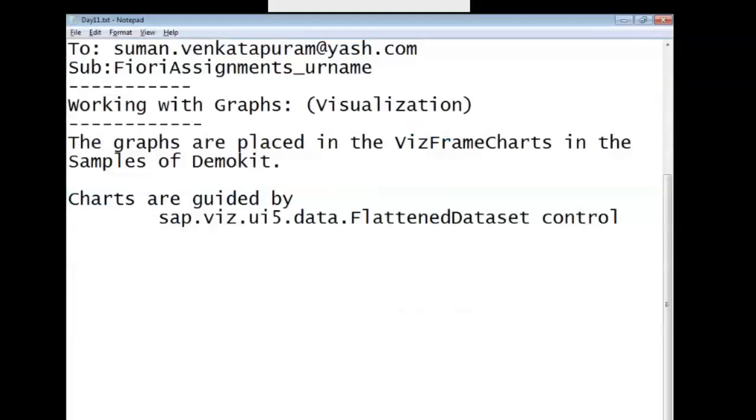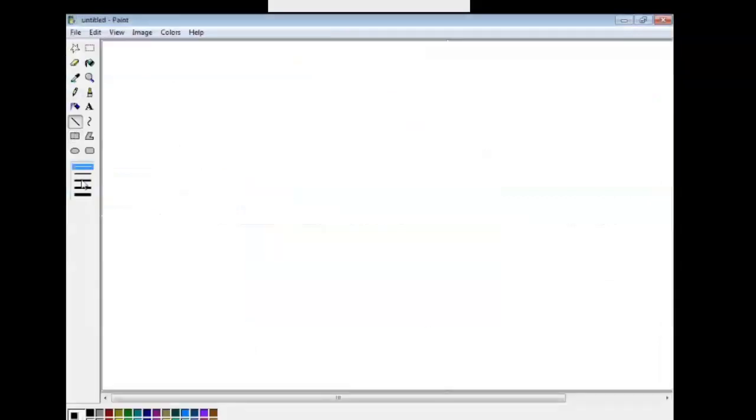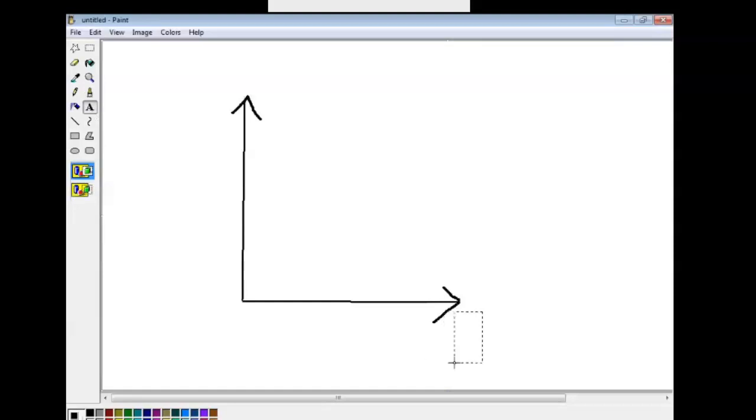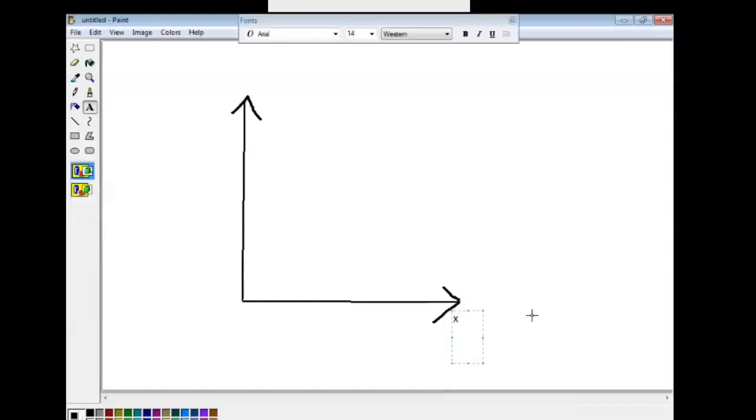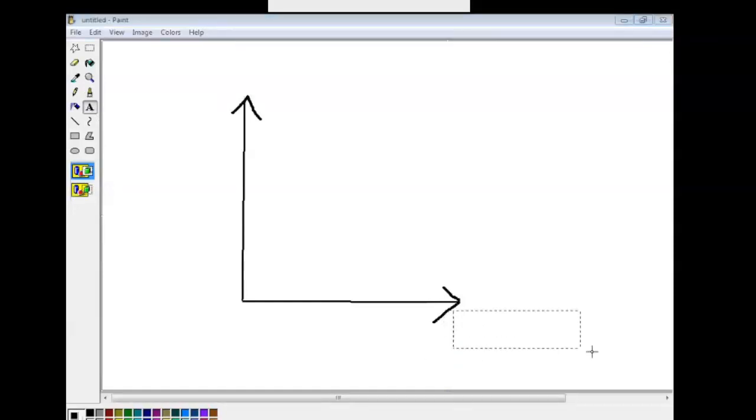Now when you are seeing a graph, the graph has an x-axis.